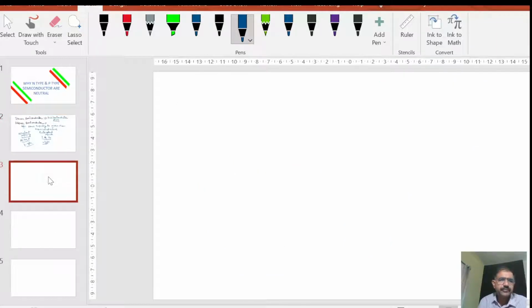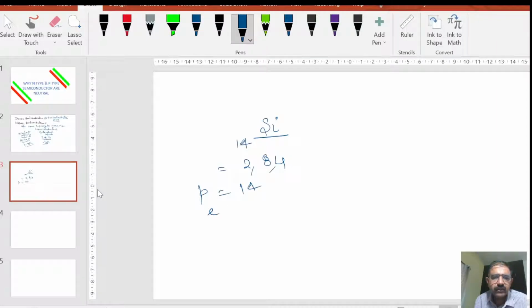The answer is that if we discuss silicon, the atomic number of silicon is 14 and its electronic configuration is 2, 8, 4. You are familiar? So I can say that in silicon the number of protons is 14 and the number of electrons is 14. So basically it is neutral. Why is it neutral? Because protons and electrons have equal charge. So inside the atom, there are equal numbers of positive and negative charges, so finally it becomes neutral.